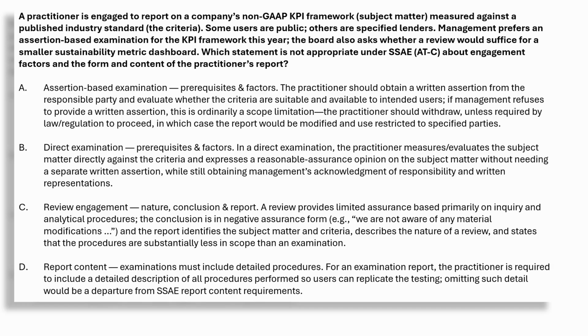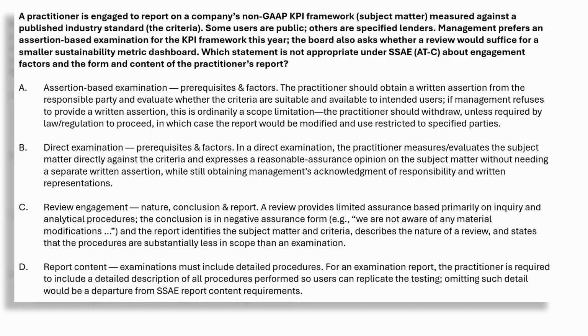Option B, this is correct. In a direct exam, the practitioner evaluates the subject matter directly against the criteria. No separate assertion is needed, but management still acknowledges responsibility and provides written representations. Matches ATC 205.